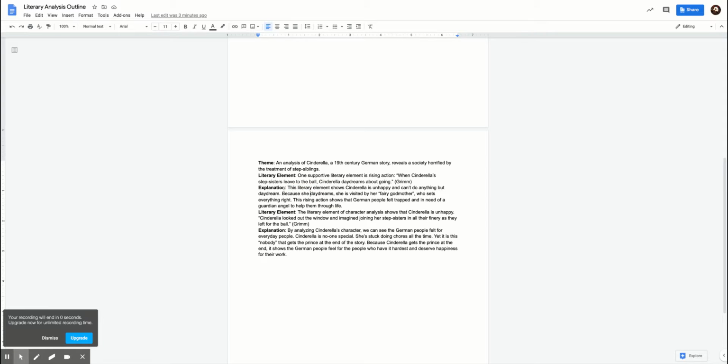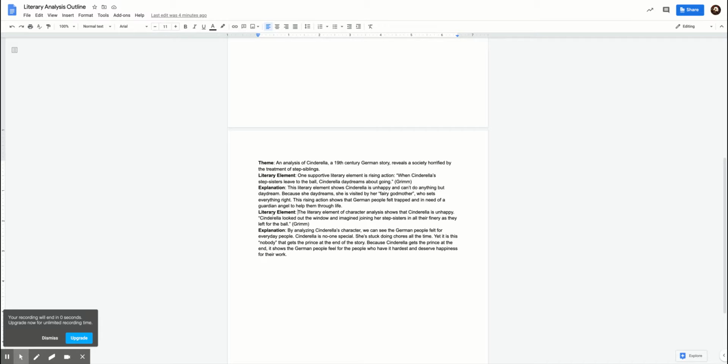Okay, so what does that look like? This literary element shows Cinderella is unhappy and can't do anything but daydream because she daydreams, right? Keyword. Why does something happen? Because. Because she daydreams, she is visited by her fairy godmother who sets everything right. What does this have to do with the German society? How does this reveal culture? This rising action shows that German people feel trapped and in need of a guardian angel to help them through life, right?